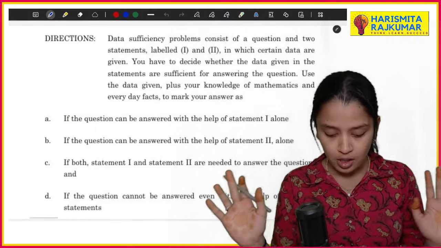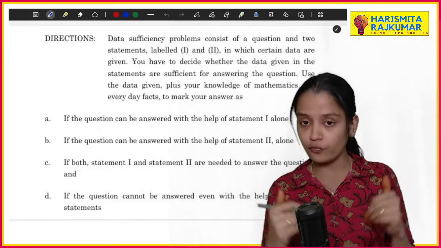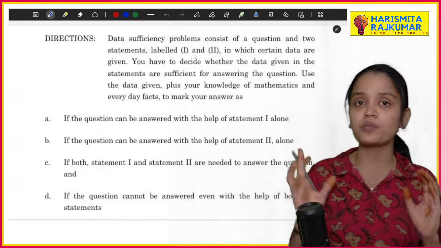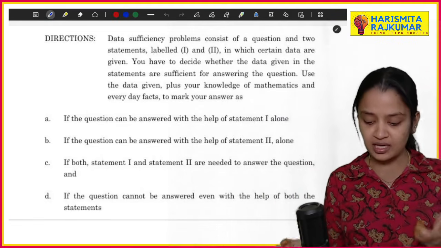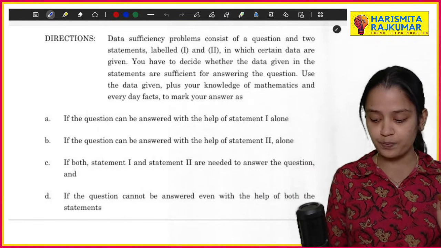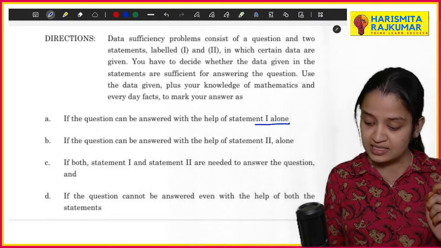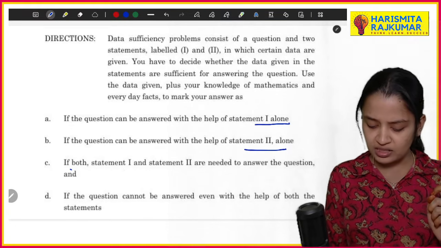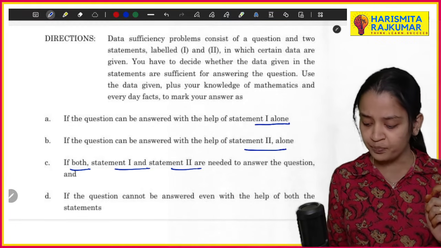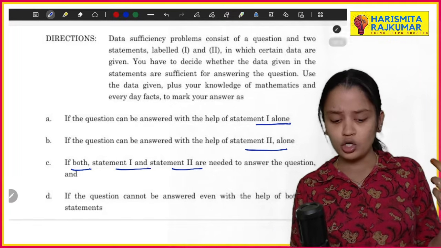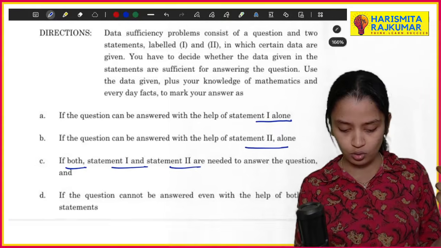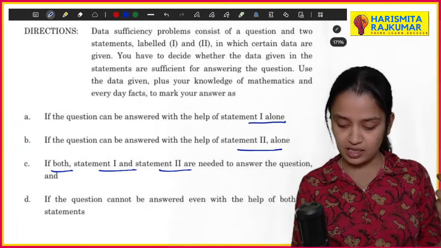Here you basically have 4 options, and I have given you the options clearly beforehand, and every question has the same options. See, if the question is answered with statement 1 alone, statement 2 alone, both statements 1 and 2 are needed, or both statements 1 and 2 are not needed. Okay, so this is the question.